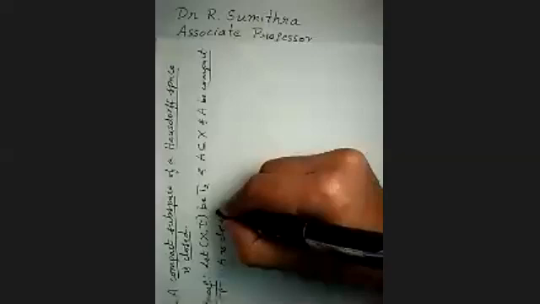What is a neighborhood? A is a neighborhood of a point x if there exists an open set U such that x belongs to U contained in A. So U is in between.